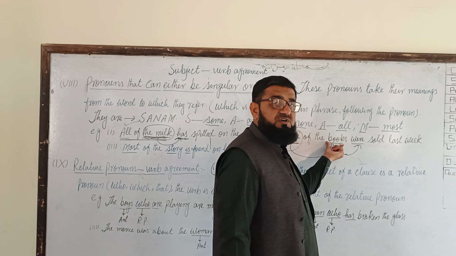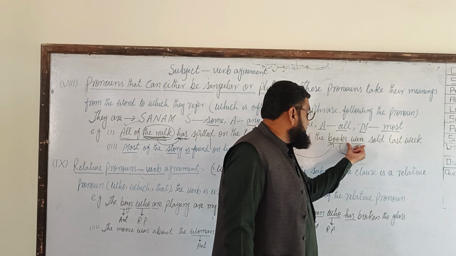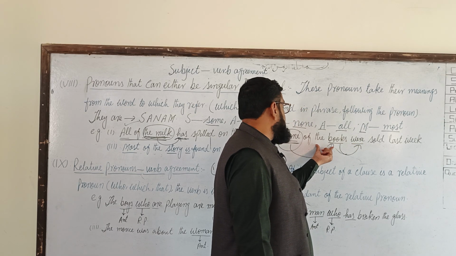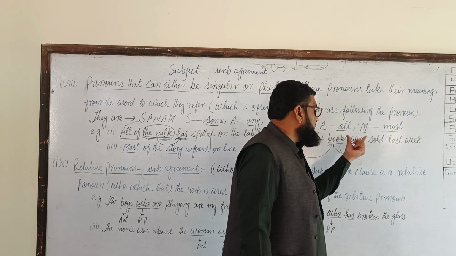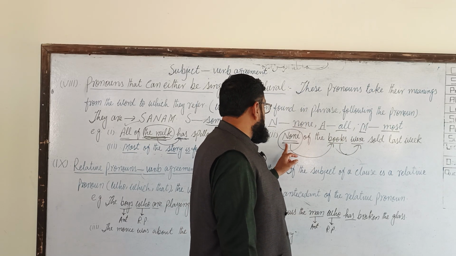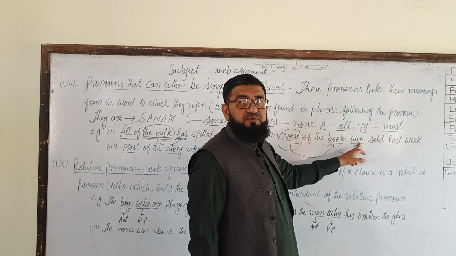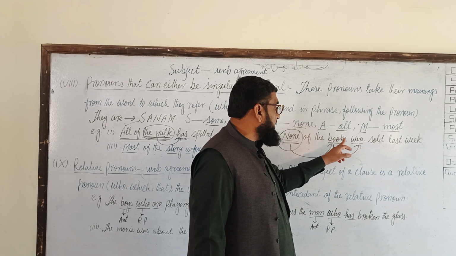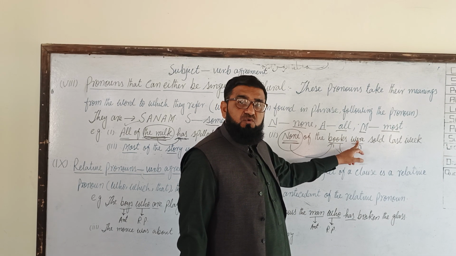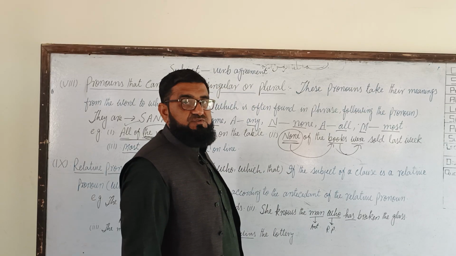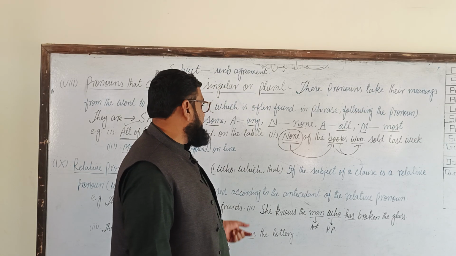If this word is singular, we will use a singular verb. If this word is plural, we will use a plural verb. So, none of the books were, will be used, because books is plural, so a plural verb will be used.